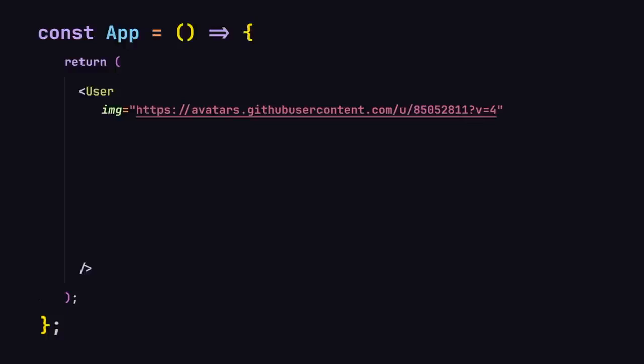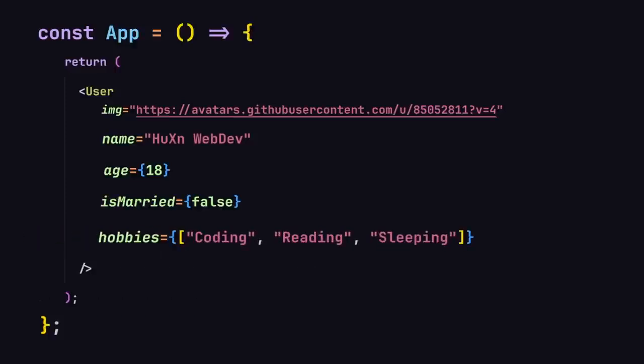So I'll just write image, or you can also write img. You can give it any name that you like, and then you write an equal sign, and then you specify the path. We can also specify the name, we can provide the age as a number, we can provide the isMarried flag as a boolean, and we can also provide hobbies as an array. So this is how we are going to be passing our data from the parent component to the child component.